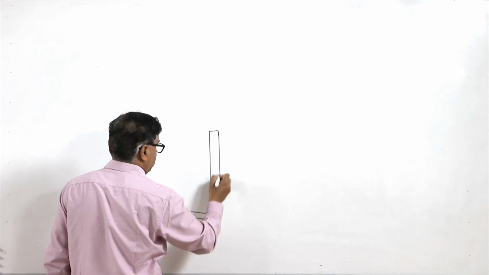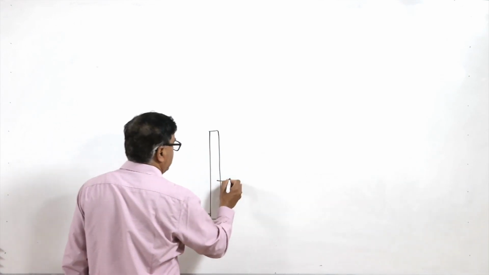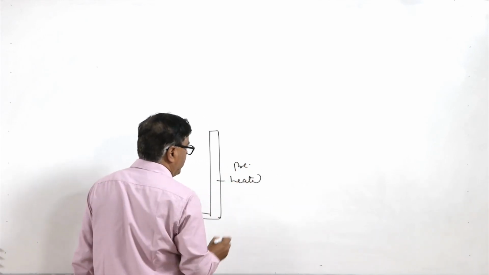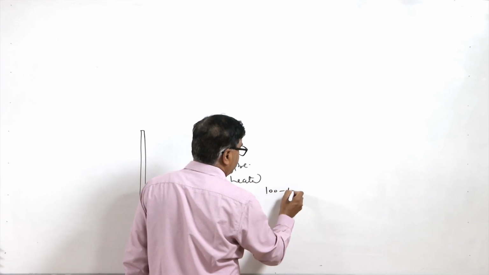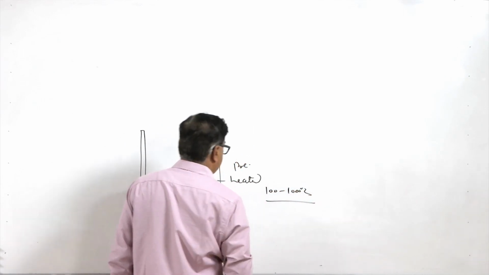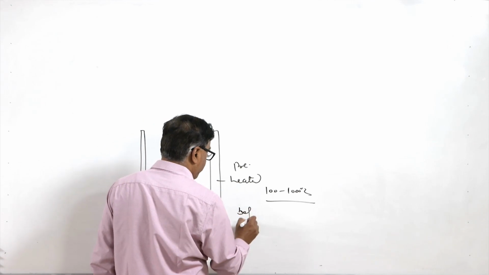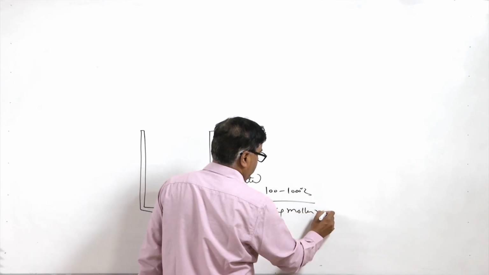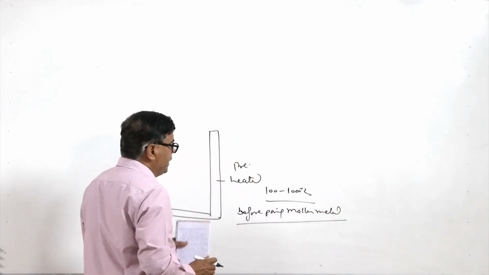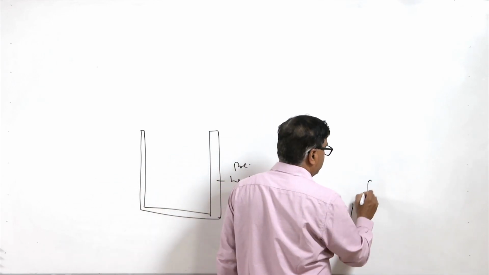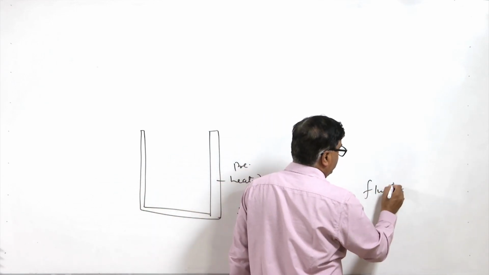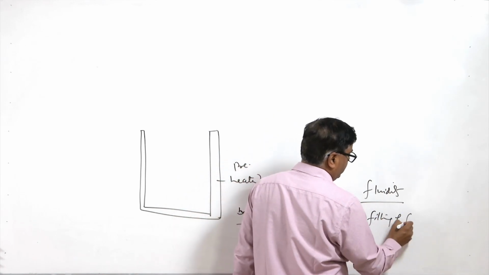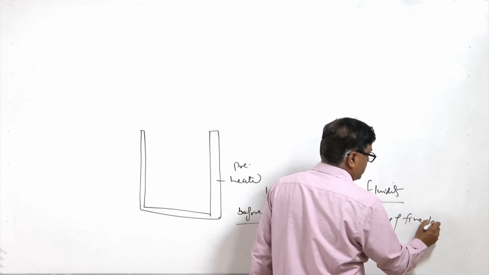This shell which has been produced is basically heated, or what we can say, it is preheated. This preheating can be done in the range of 100 to 1000 degrees centigrade before pouring the molten metal. So, this preheating basically improves the fluidity and the filling of the fine details.